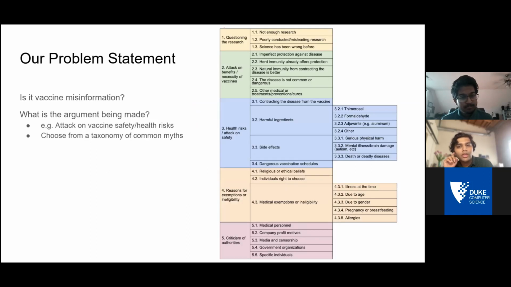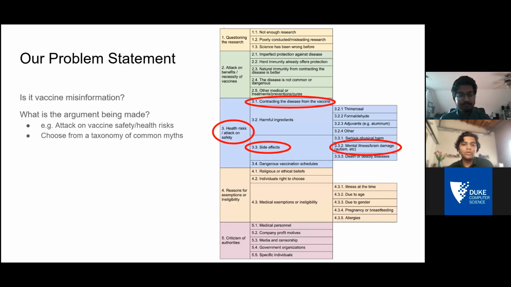And we want to be able to classify these misinformation arguments into a taxonomy that's been made by previous work by our research team, which essentially classifies all the different types of common myths and groups them into different categories. So you can see here, the example that I just showed you belongs to category 3, which is health risks and attack on safety, because it's talking about how you can get the flu from taking the flu vaccine.